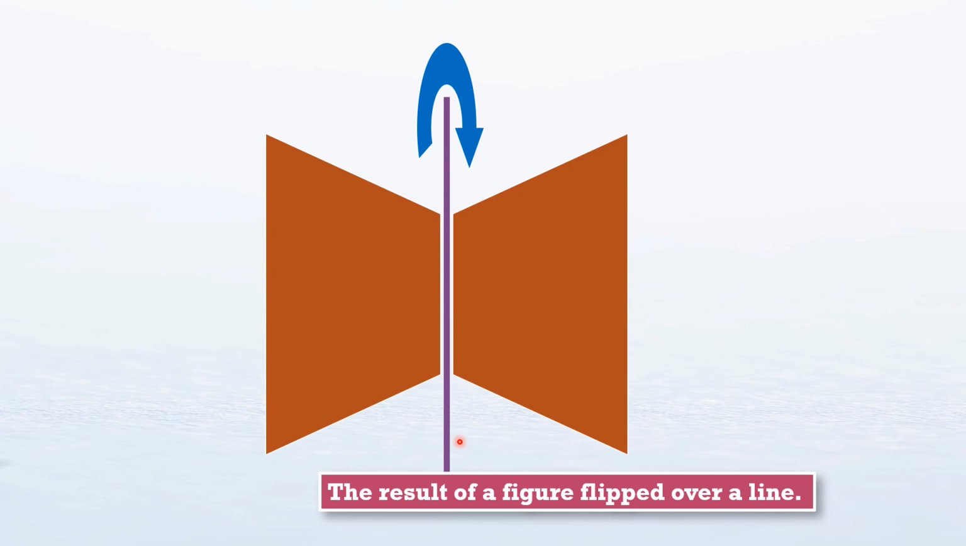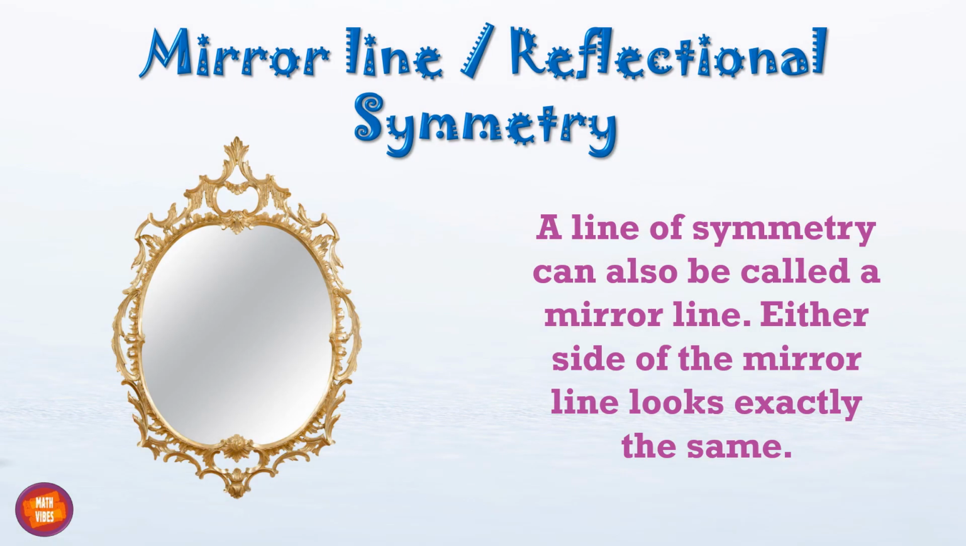And when we see something along a mirror line, the figure gets flipped and then it becomes reflectional symmetry. Let's see it in detail. A line of symmetry can also be called a mirror line because either side of the mirror line looks exactly the same.